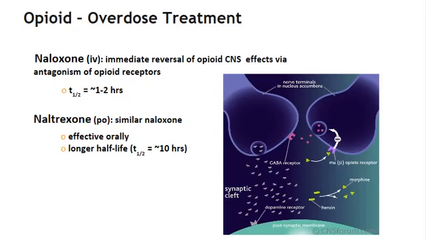So this lecture component is going to look at treating opioid overdoses, and there are two drugs that we should be familiar with. One is naloxone, which is given IV. This is going to offer immediate reversal of opioids' CNS effects, and what will happen is that this drug will antagonize the opioid receptors, and it will compete with other opioids for those receptors. The half-life is short, 1 to 2 hours.